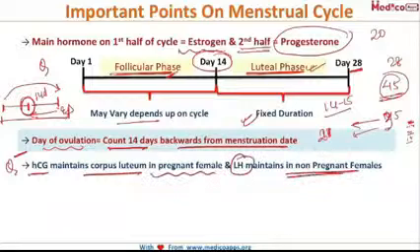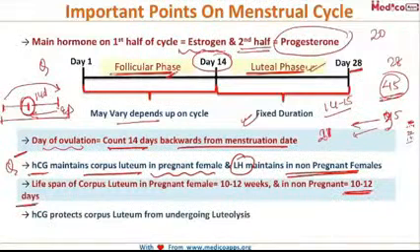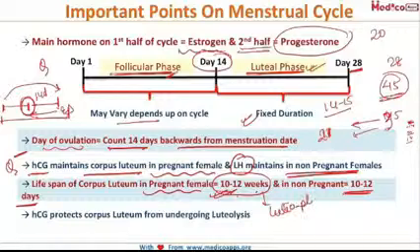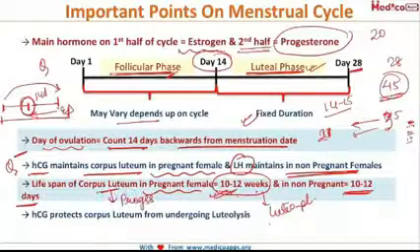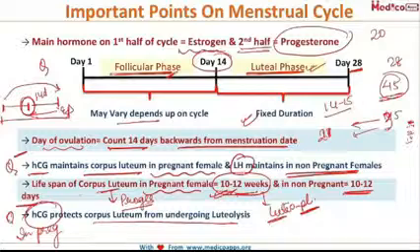Then the next important point, that the HCG maintains the corpus luteum in pregnant females and LH maintains it in non-pregnant females. Then you are asked the lifespan of the corpus luteum, and in non-pregnant females it is 10 to 12 days, whereas in pregnant females it is 10 to 12 weeks. And it is at this 10 to 12 weeks that luteoplacental shift occurs. And what do I mean by this? The function of the corpus luteum, that is to secrete progesterone, now shifts from the corpus luteum to the placenta, because at 10 to 12 weeks the corpus luteum degenerates even in pregnant female. Then you get a question that in pregnancy, what prevents the corpus luteum from undergoing luteolysis? And your answer is HCG. So these are all direct questions.